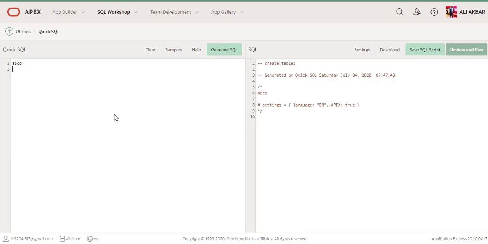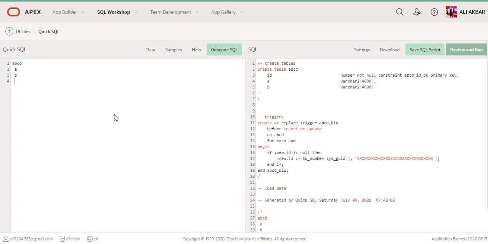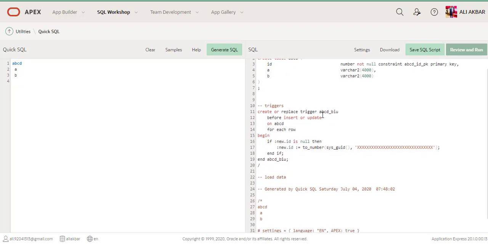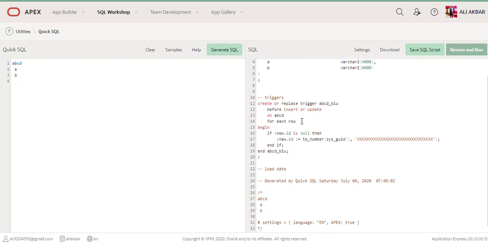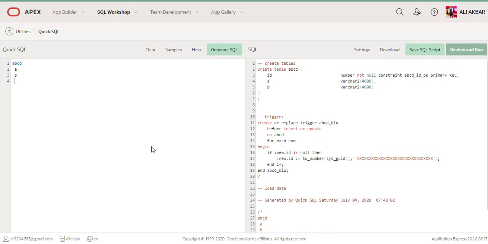On the left side you can see that Apex auto-created the table and sequence for you. I press space, press A, then enter, then press B, then enter. You can see Apex auto-generated a table for you: create table ABC. You can see my table name here. This is an auto-generated number ID, ABC varchar2, and an auto trigger for insert and update, and an auto-generated sequence. You can create a table, view, function, any type, even if you have no idea how to create it.